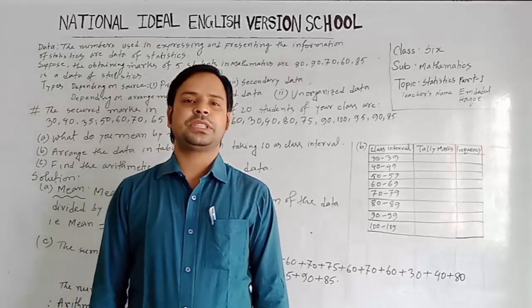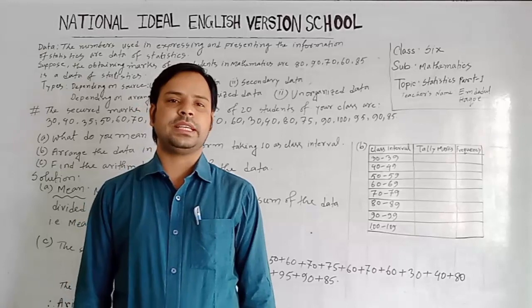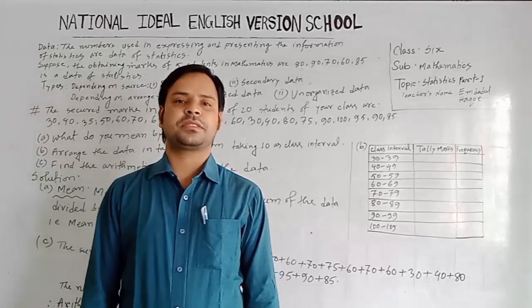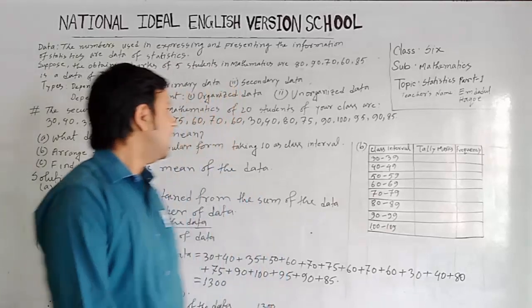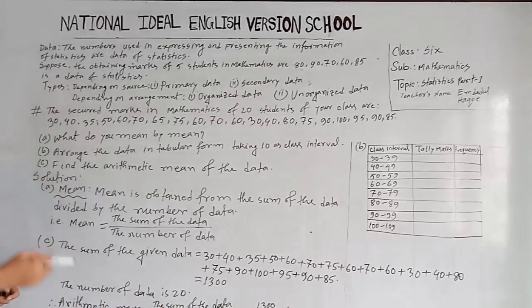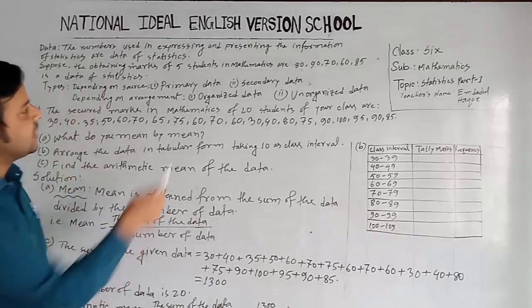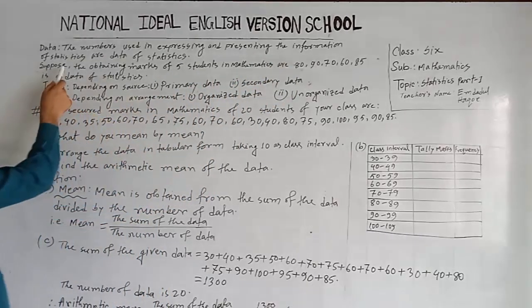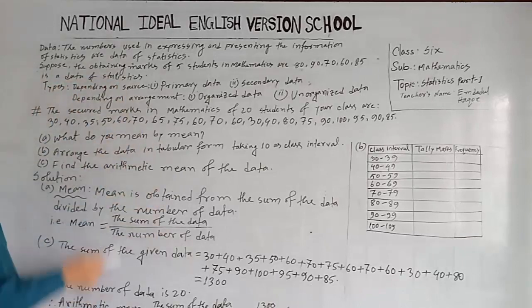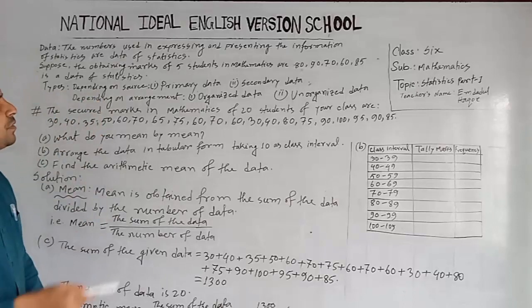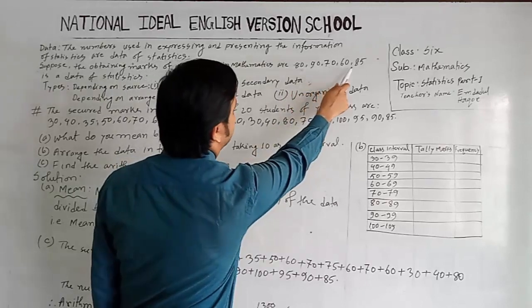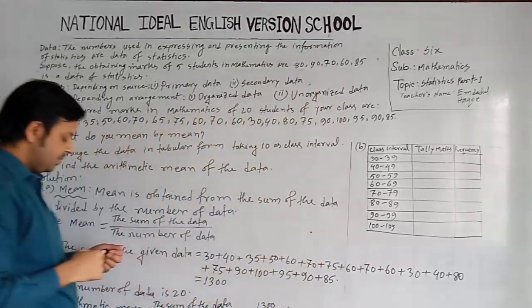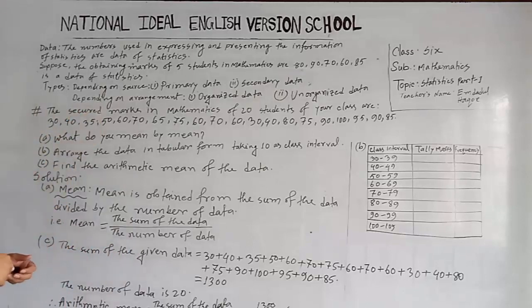Today, I am going to take a math class of class 6. Our today's topic is Statistics, Part 1. Let us start. At first, we have to know what is data. The numbers used in expressing and presenting the information of statistics are data of statistics. Suppose the obtaining marks of 5 students in mathematics are 80, 90, 70, 60 and 85. These are the data of statistics.